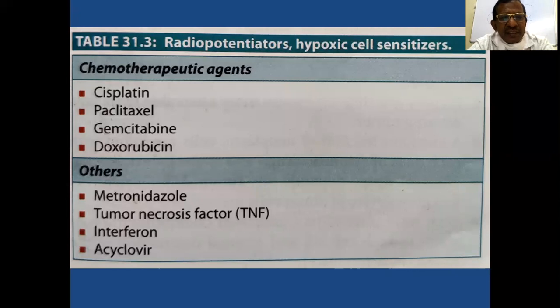Interferon is also used as a hypoxic cell sensitizer, and another drug is misonidazole, also a hypoxic cell sensitizer. So hypoxic cell sensitization occurs and there is increased radiosensitivity. These are usually given along with radiation therapy, which is known as chemoradiation.